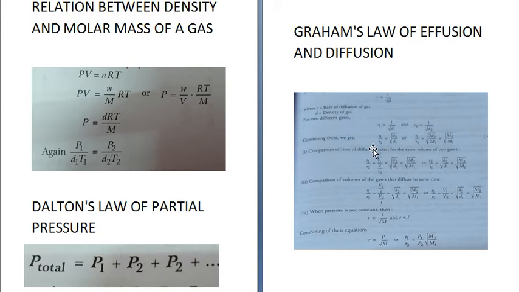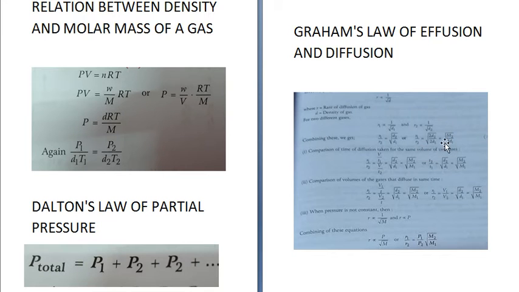If you combine these two, you will get r1 upon r2 is equal to square root of d2 upon d1, or r1 upon r2 is equal to square root of 2d2 upon 2d1. So this 2d2 is equivalent to M2, because you know molecular weight is equal to 2 into vapor density. So 2 into density is equal to M.